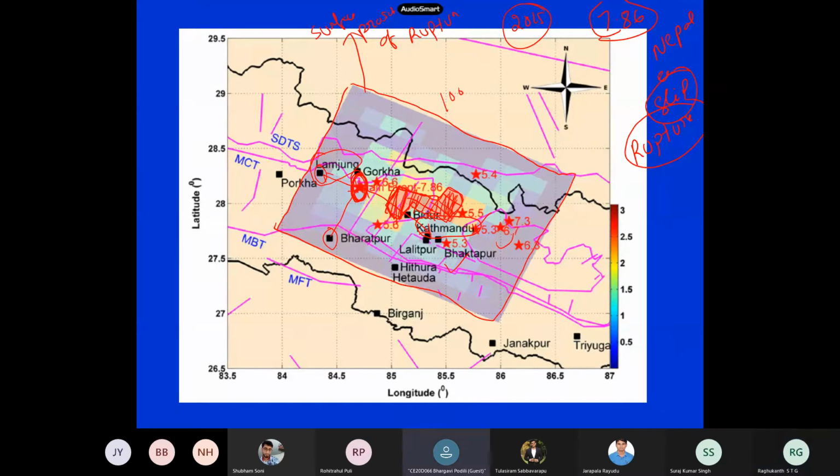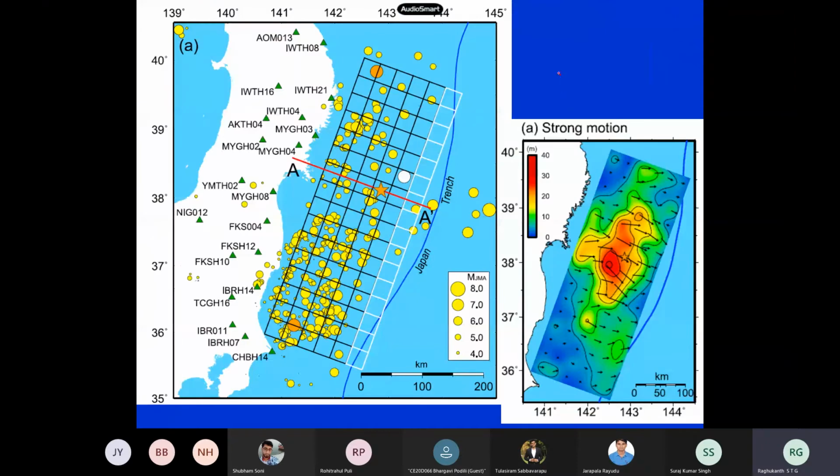Rupture distance, or where the maximum energy has been released. Okay, so we have a problem. This is also the 2011 Japan earthquake, Tohoku. You followed, that is a magnitude 9 earthquake itself. Now you can see these are all the stations. You can see here, this is Japan.